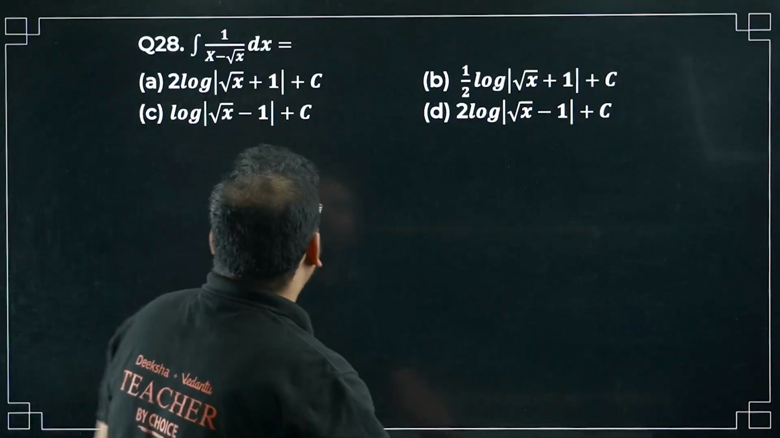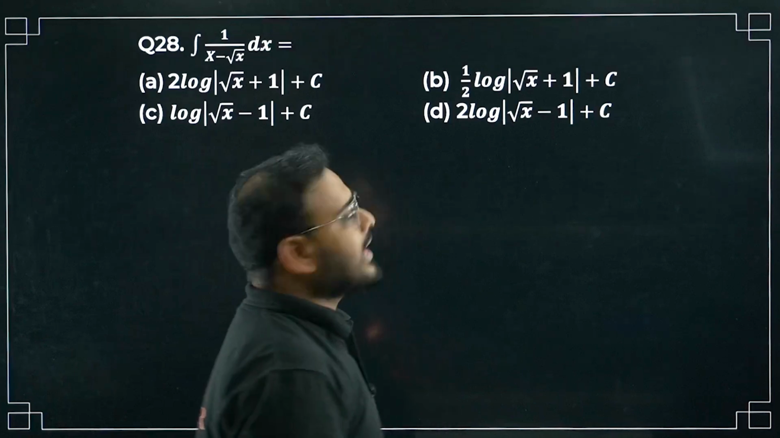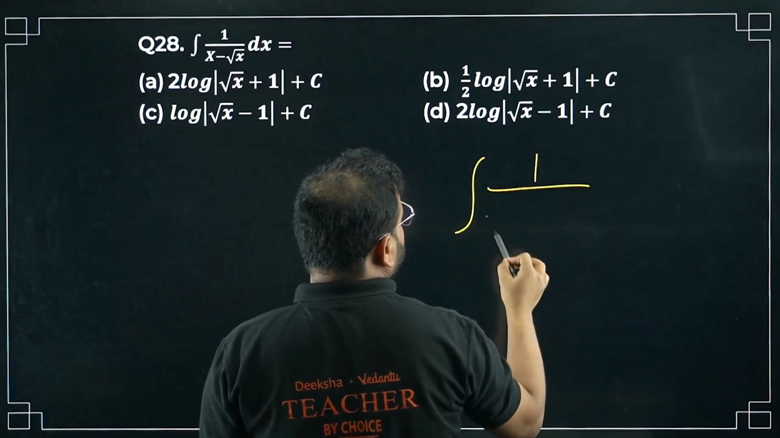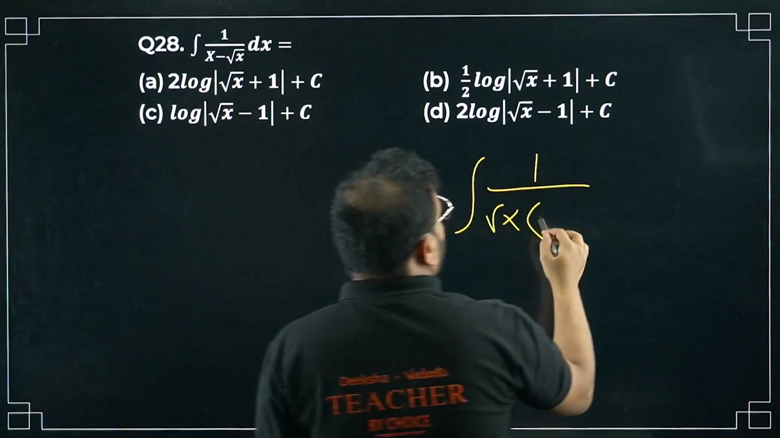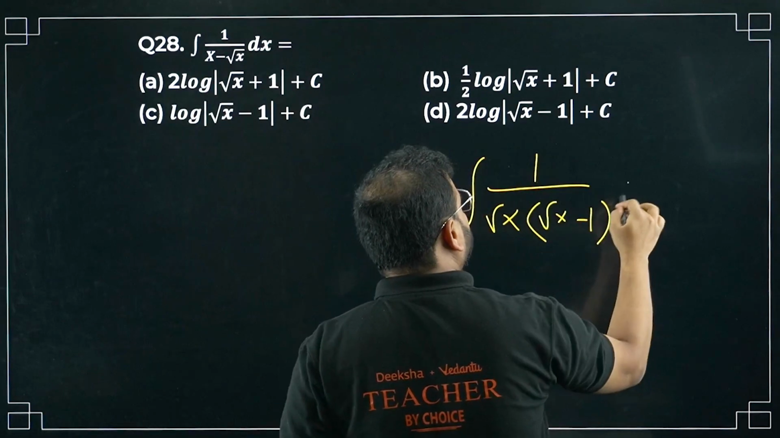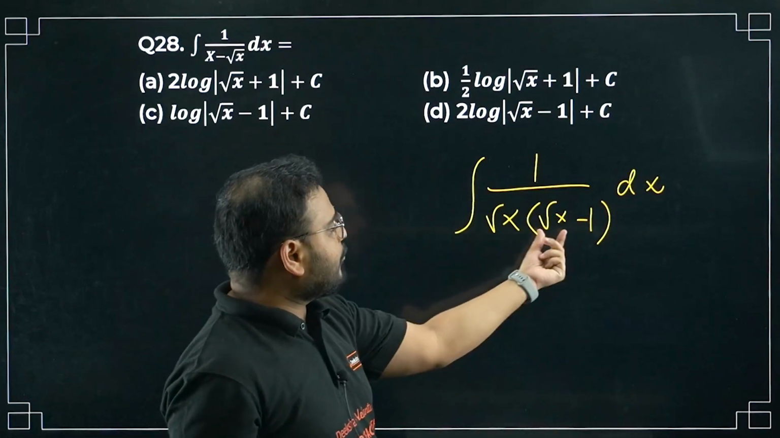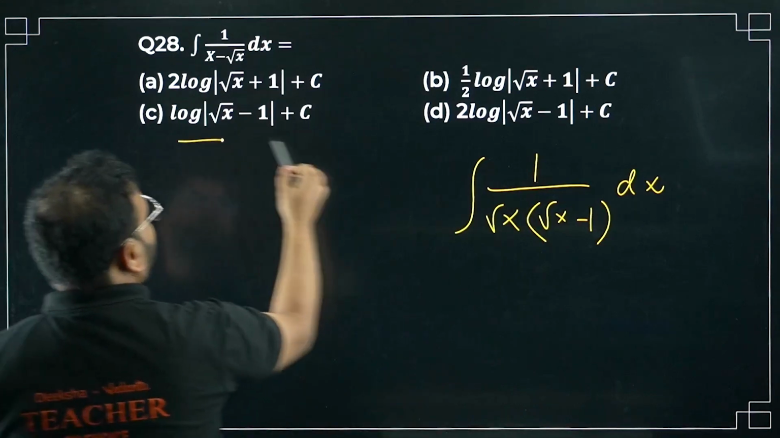Okay. What we have for this? Integration of 1 upon x times x minus root x. Okay, difficult right now, but if I take root x common, so what will happen then? Think about it. It becomes root x minus 1. Now if you're smart enough, what you can do is pick the answer directly. Wherever you have log of root x minus 1, that is your answer. Where is that? Over here and over here.